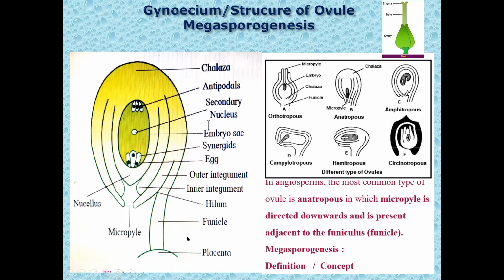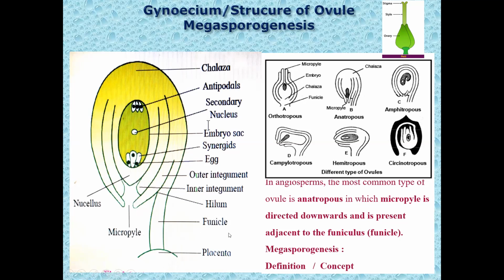Now we'll see the structure. The ovule is present inside the ovary. It is attached to the placenta inside the ovary. What is placenta? It is a parenchymatous sterile tissue, not a fertile tissue, to which the ovule body is attached with the help of a stalk called funicle. Sometimes, if the funicle is absent, the ovule body is attached directly to the placenta.